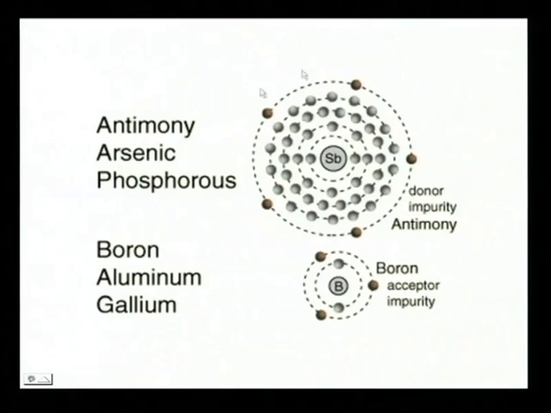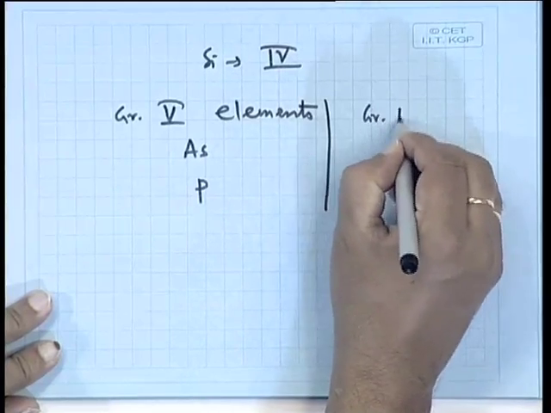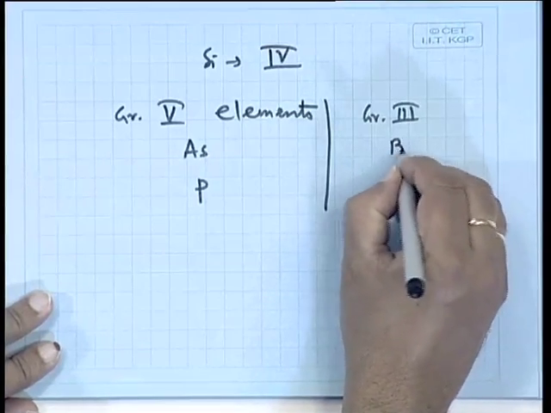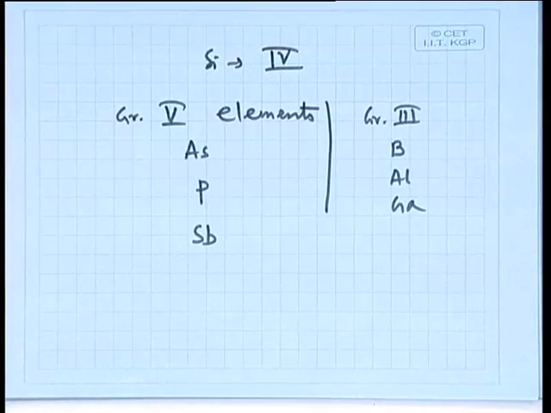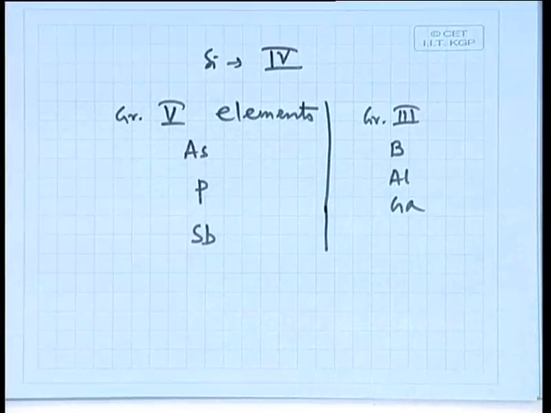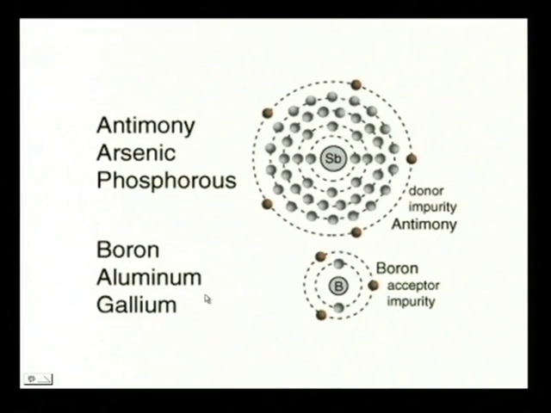See, this is the antimony. This antimony has how many electrons in the outermost shell? 1, 2, 3, 4 and 5. That is applicable for antimony, arsenic and phosphorus. But for boron, aluminum and gallium, because they belong to group 3 of the periodic table, there are 3 electrons in the outermost shell, right.